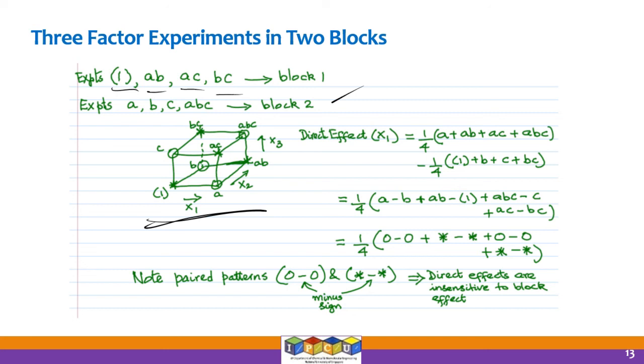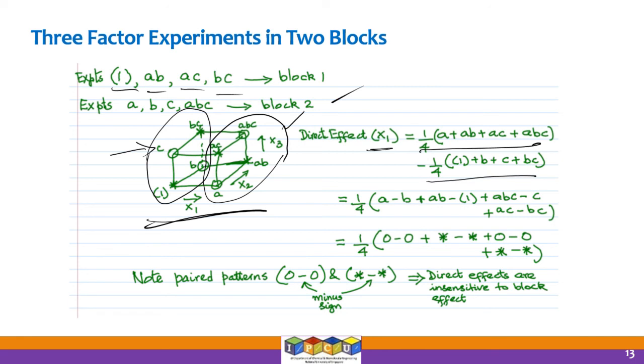And then if you compute the direct effect of x1, what do you have to do? To compute the direct effect of x1, you take the average of these 4 experiments and you take the average of these 4 experiments, and from this average you subtract this average. So that is what is indicated here. The average of the experiments on the right face of the cube is shown here. The average of the experiments on the left face of the cube, when x1 is -1, is shown here, and if you put them all together, you can write it in this particular way, and then you can also indicate it by circles and stars, right?